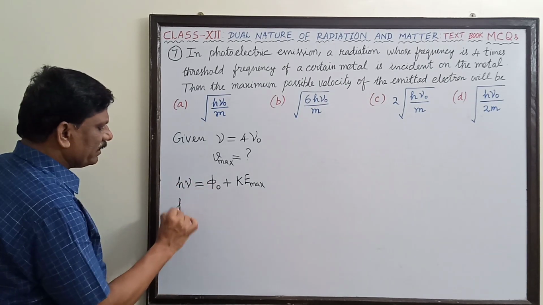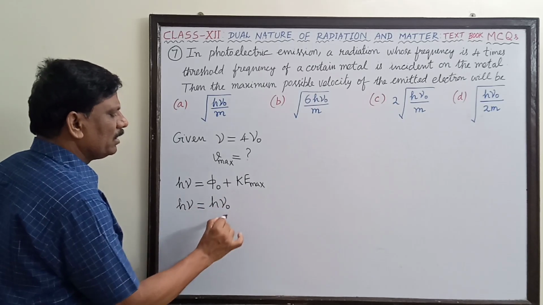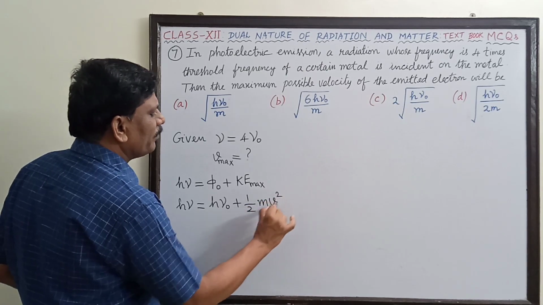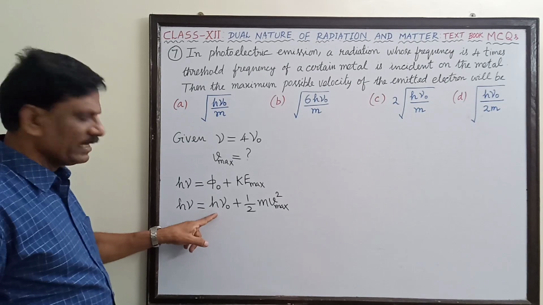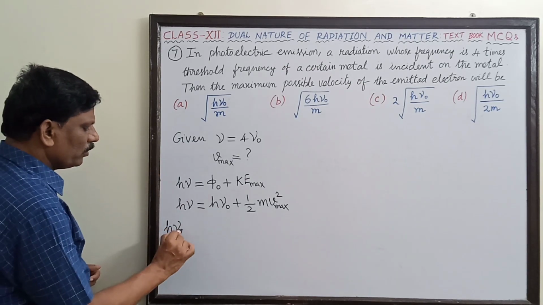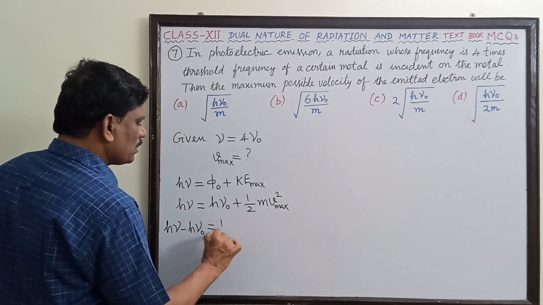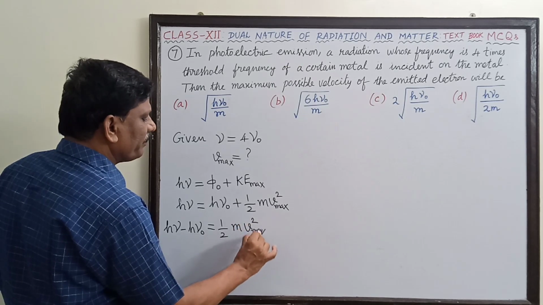So I will rewrite: h nu is equal to h nu naught plus half m v square maximum. Then I will bring this h nu naught to the left hand side. So h nu minus h nu naught is equal to half m v square maximum.